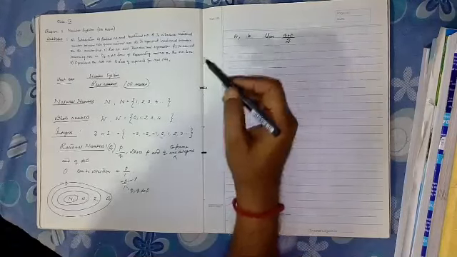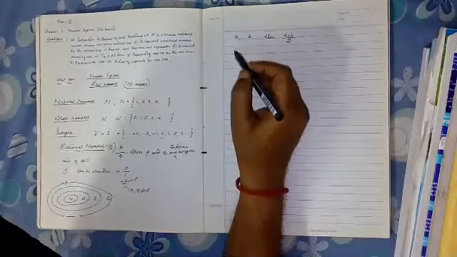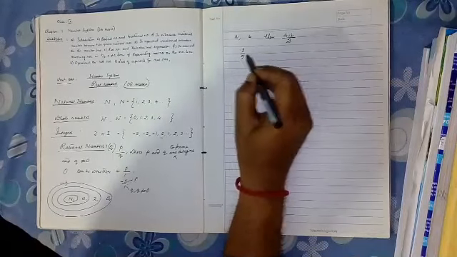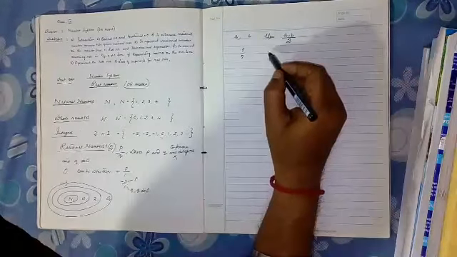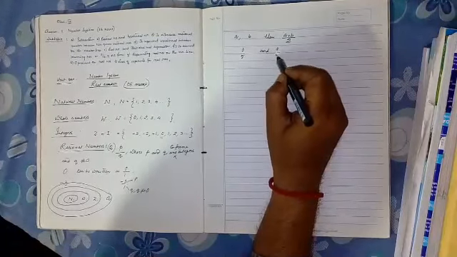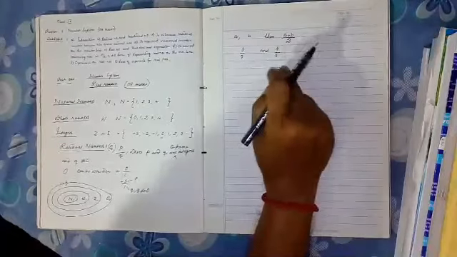Suppose you were given in between 3 by 5 and 4 by 5, both are rational numbers.